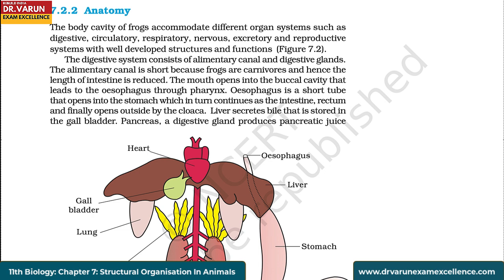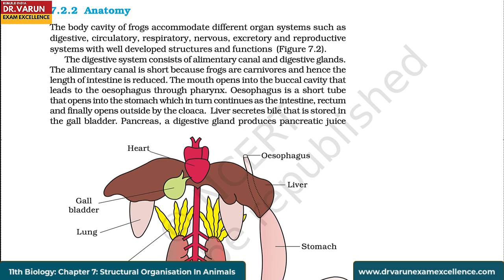The digestive system consists of the alimentary canal and digestive glands. The alimentary canal is short because frogs are carnivores and hence the length of the intestine is reduced. The mouth opens into the buccal cavity that leads to the esophagus through the pharynx. The esophagus is a short tube that opens into the stomach, which in turn continues as the intestine, rectum, and finally opens outside by the cloaca.